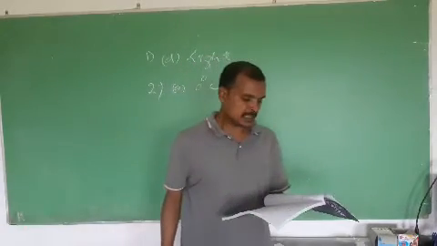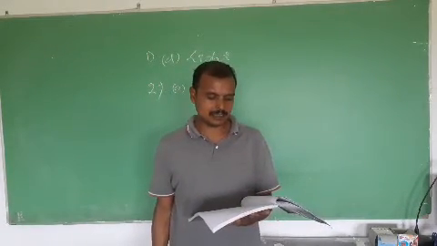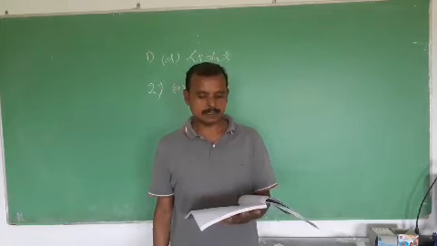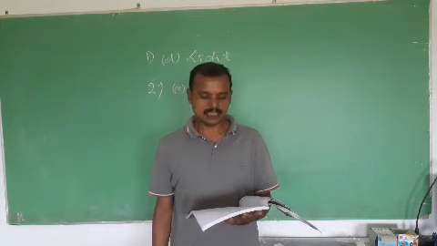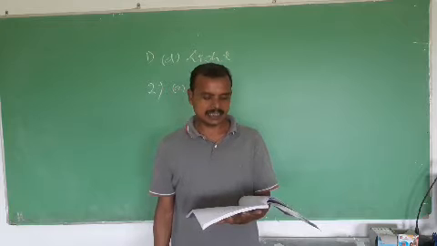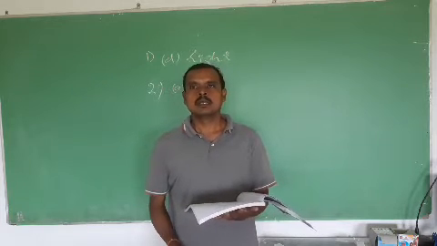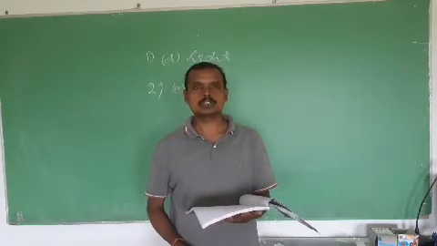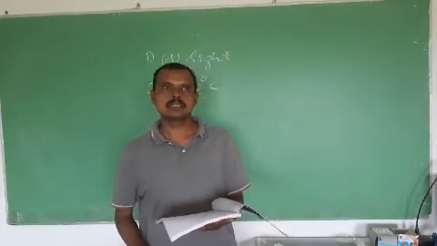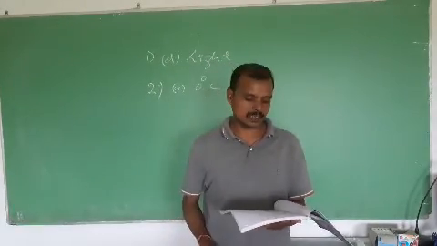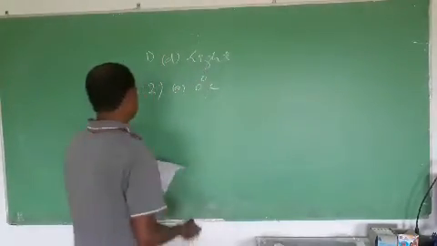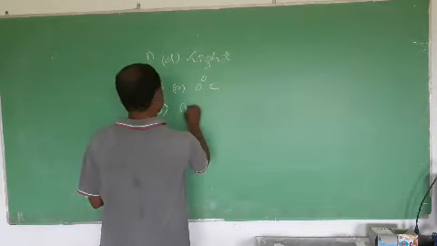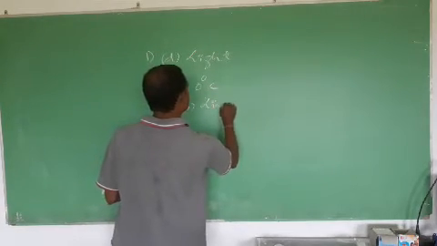Next, mercury melts at minus 39 degrees Celsius and boils at 357 degrees Celsius. Ordinarily, it will exist in, mercury exists in liquid state. Also, you find it in the thermometer to measure the temperature. Okay, so answer is liquid state. 3, option B, liquid state.